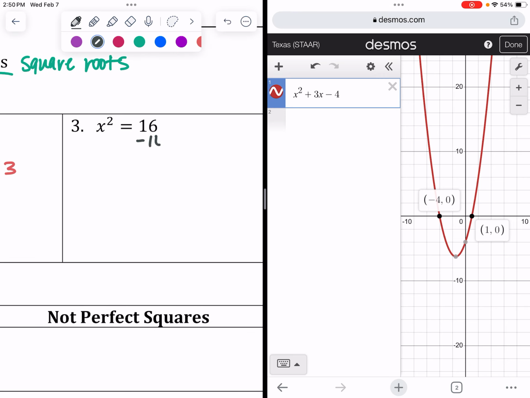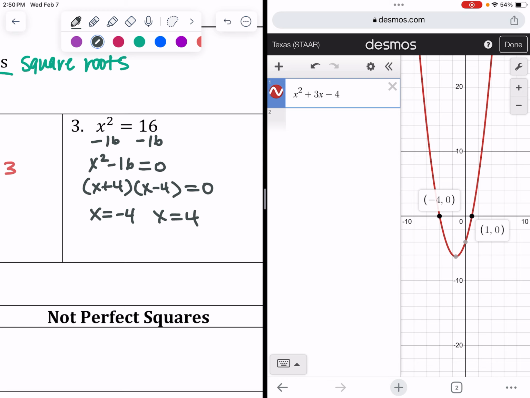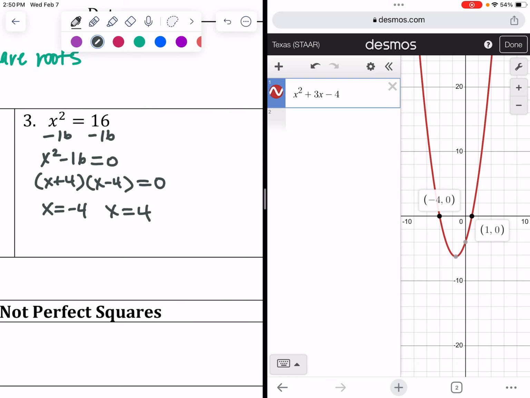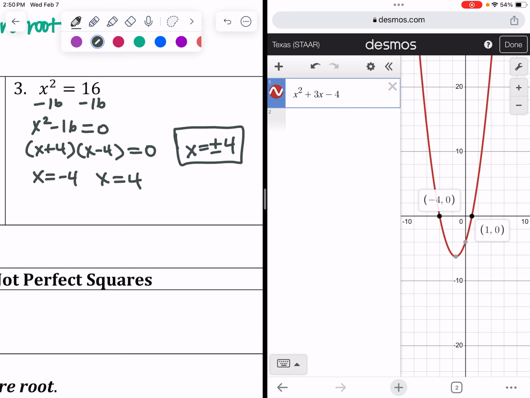Over here, we need to move the 16 to give us x squared minus 16. We need two numbers that multiply to -16 but add to 0. That would be +4 and -4. When we set them equal to 0, we would get x equals -4, x equals +4. You could also write that solution as ±4 using that symbol. We're going to use it a lot when we get to the quadratic formula. It just means positive and negative, plus or minus.